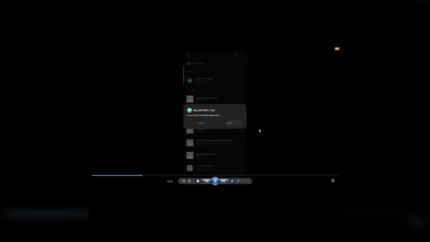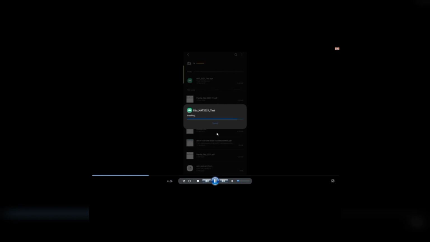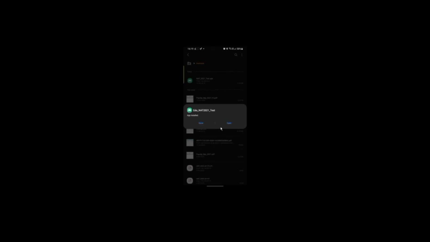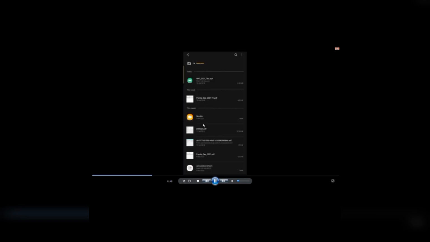Then you need to install it. Next, either you can open from here, or you can click done, go to all applications, and launch from there.